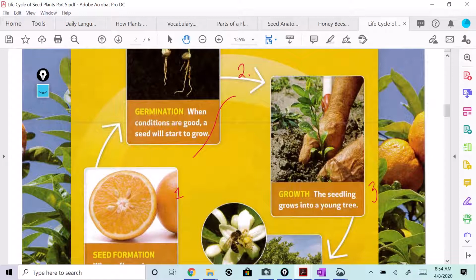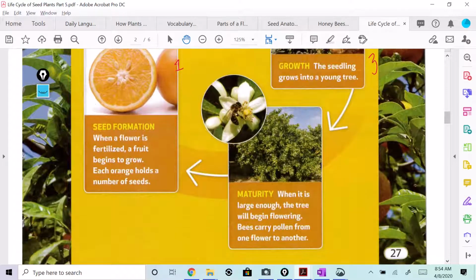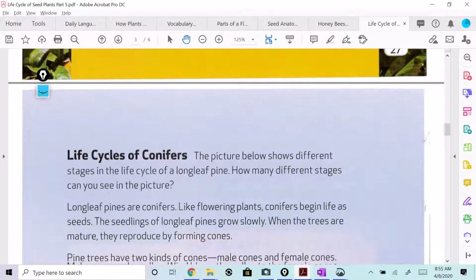Then step 3. Now we have a seedling that grows into a young tree. That's a young orange tree. Then maturity, step 4. When it is large enough, the tree will begin flowering. That means bees will carry pollen from one flower to another, and it also means it may start producing what? Fruit. Yes, indeed.